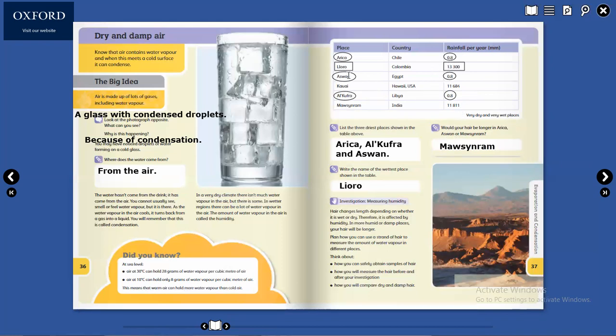If you see Aswan, that is 0.8. And Mawsynram, that is 11,811. So this is more. Okay. Got it? Good. If we have Lioro and Mawsynram, we will write Lioro because there is 13,300. Understand?